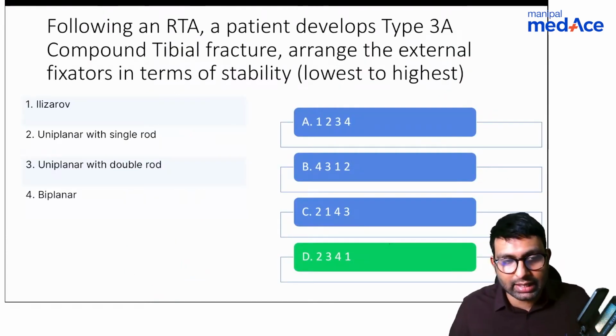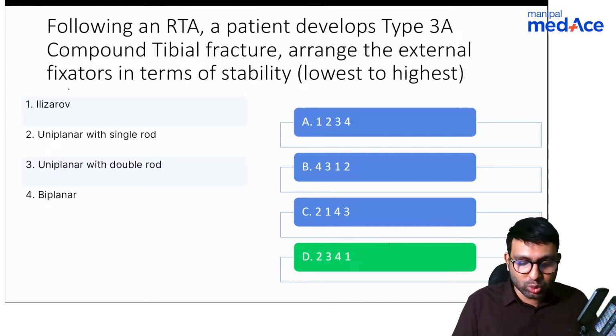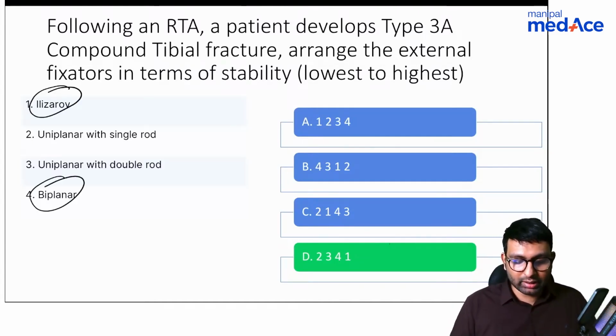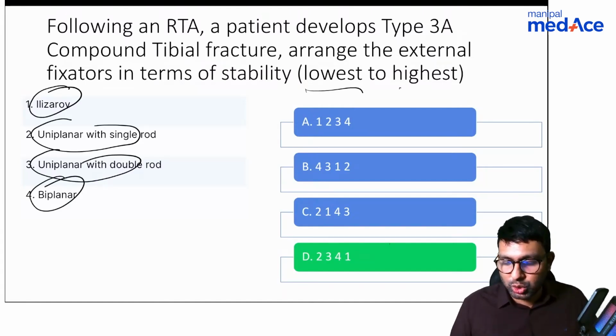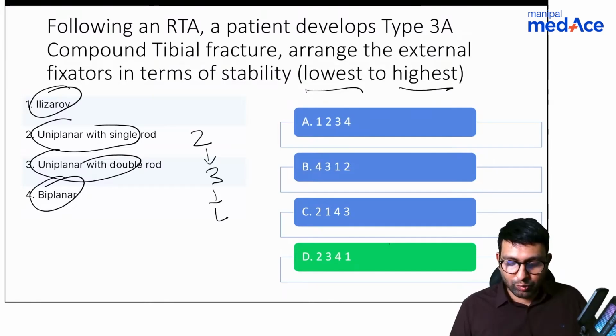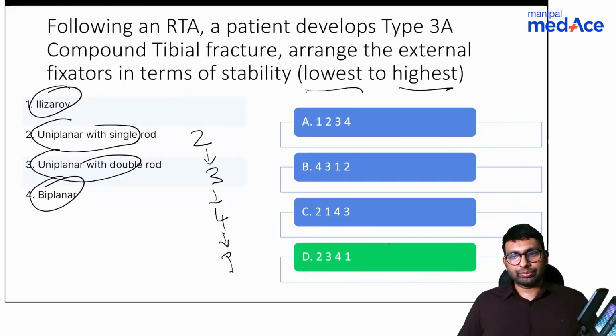Yes, Shahzad again has understood the answer here. It is D. What is the biggest one? It's Ilizarov. Next is biplanar. Then is uniplanar with two rods. Least is uniplanar with single rod. They are asking from lowest to highest. So it has to be 2, then 3, then 4, and then 1. Okay, so this is the answer.